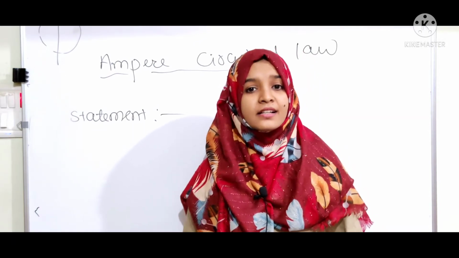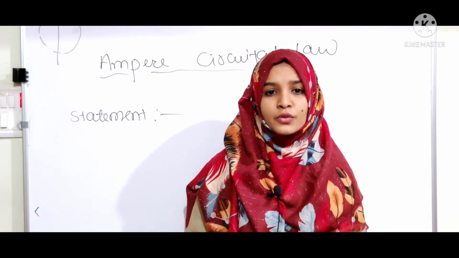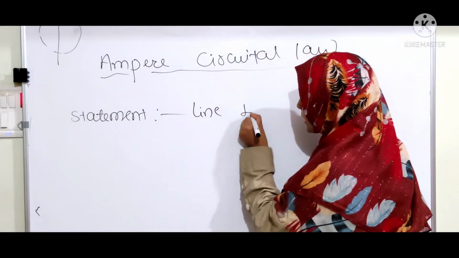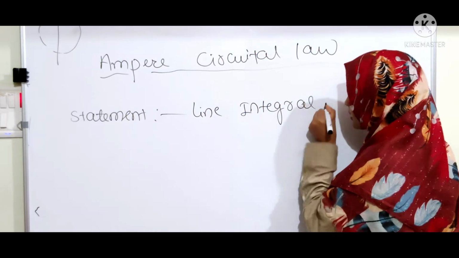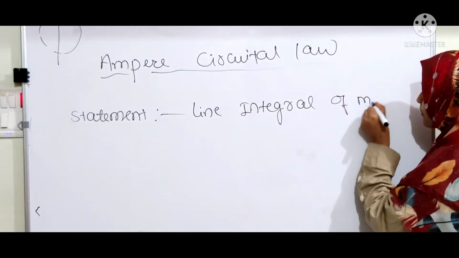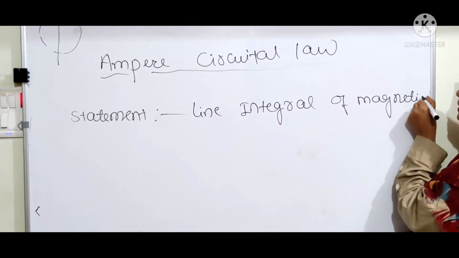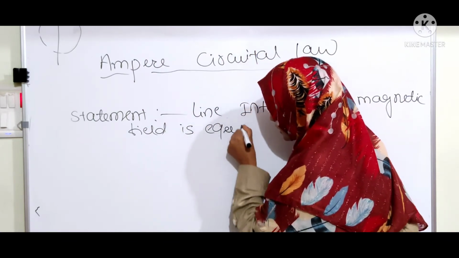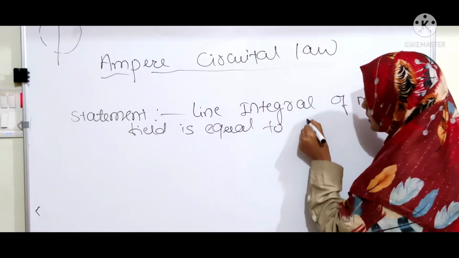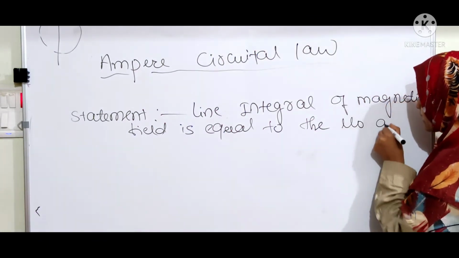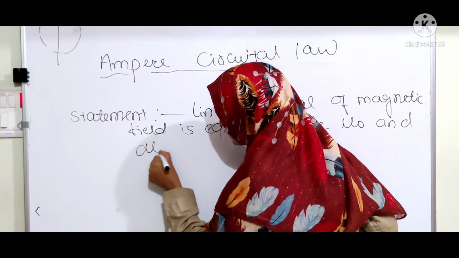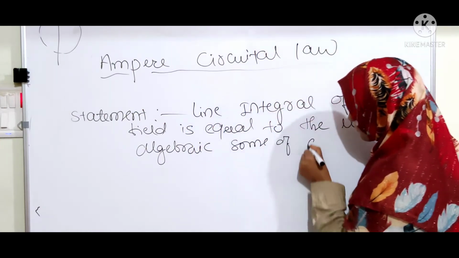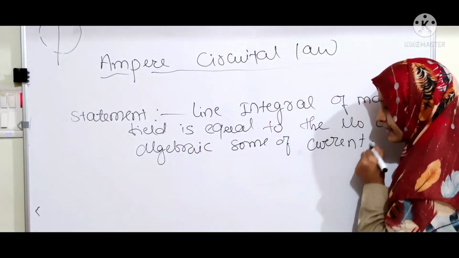The statement is: the line integral of a magnetic field is equal to mu naught times the algebraic sum of current.